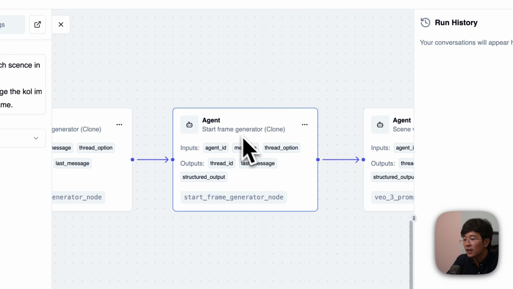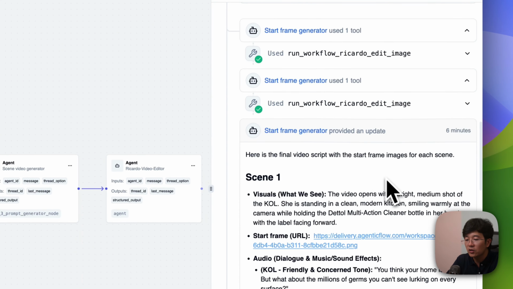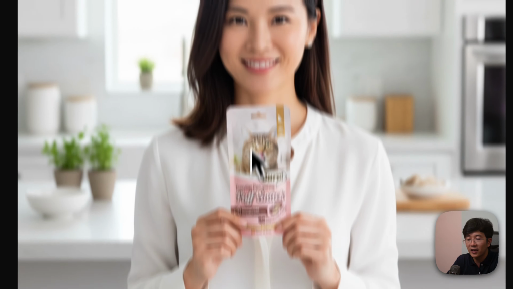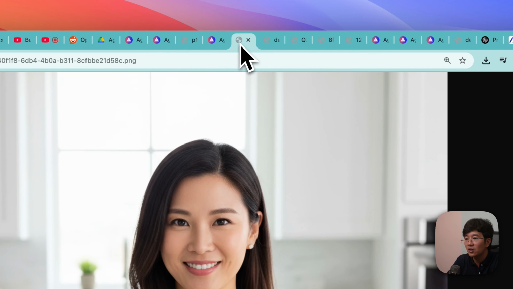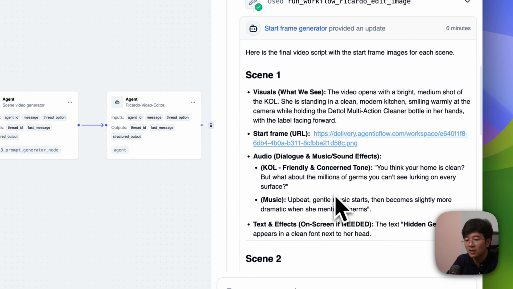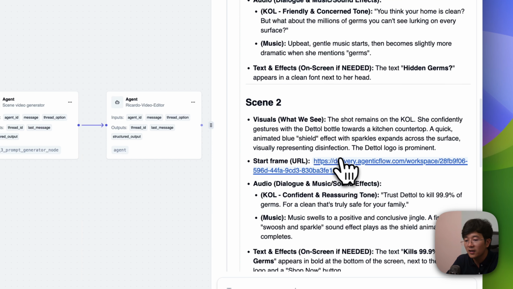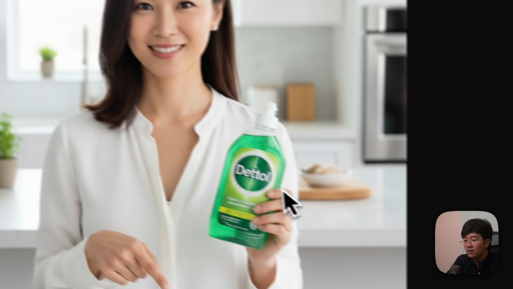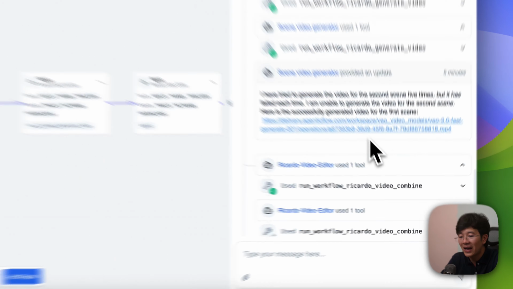Okay. And the second agent is the start frame generator. What do I mean by start frame? The start frame is something to start the video. So you need an image, for example, like this one. There's a KOL and she is holding this product, right? And this is the product. Then you generate a KOL that is holding the product yourself. After this, you will see the dialogue of this KOL: 'You think your home is clean', and there's music as well. And scene number 2 is click on this one. Okay, it's a totally different product. I think we need to fix some problem on this one. But anyway, you know how it is working.